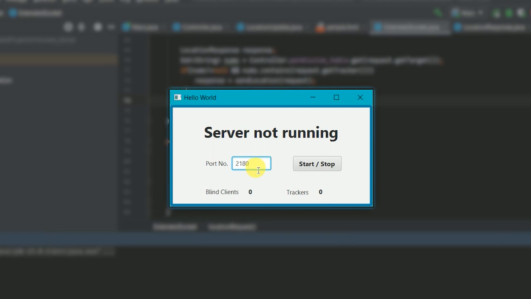For tracking and sharing the location of the user, we need to turn on the server first. Now that the server is running, you can see it shows blind users as 0 and so is the number of trackers, which signifies none of the apps are being used at the moment.